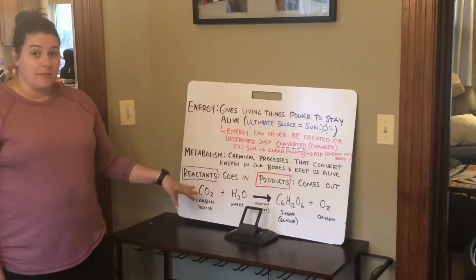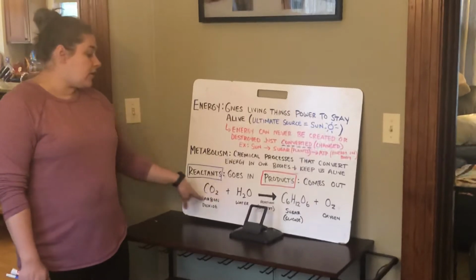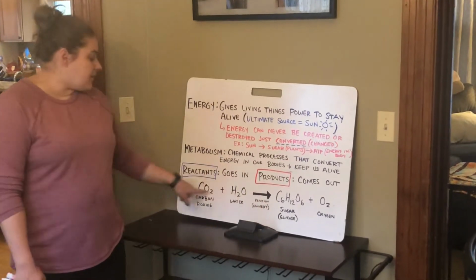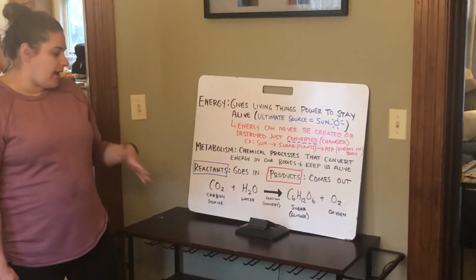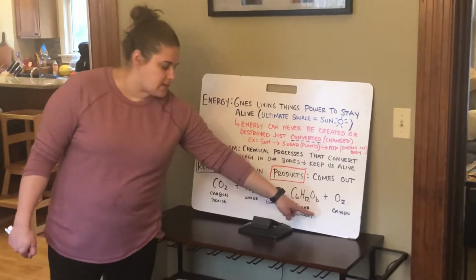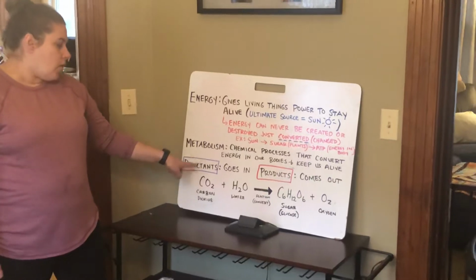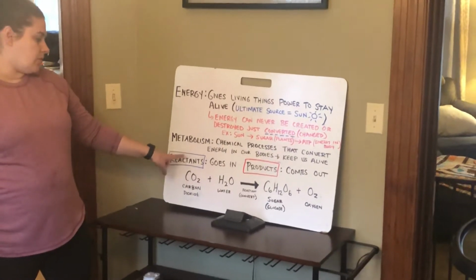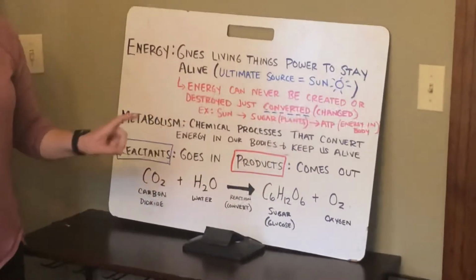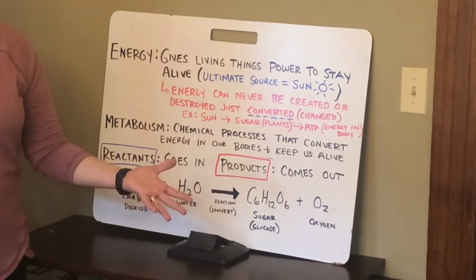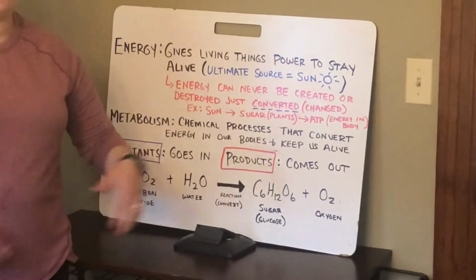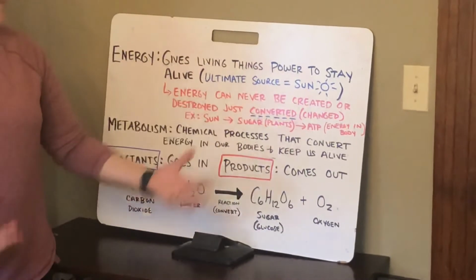Finally, when we're talking about a lot of this energy stuff, we are going to show you guys different types of reactions, okay? When we're talking about a chemical reaction, sometimes we'll write it out like this. This is called a formula. We are going to use 2 vocab terms, reactants and products. Reactants are what goes into the reaction, okay? Products are what we produce or what comes out.